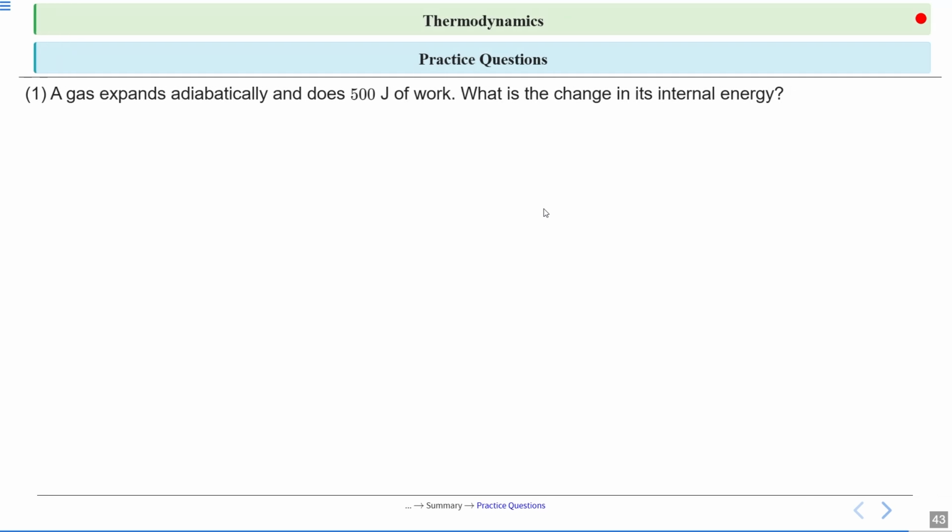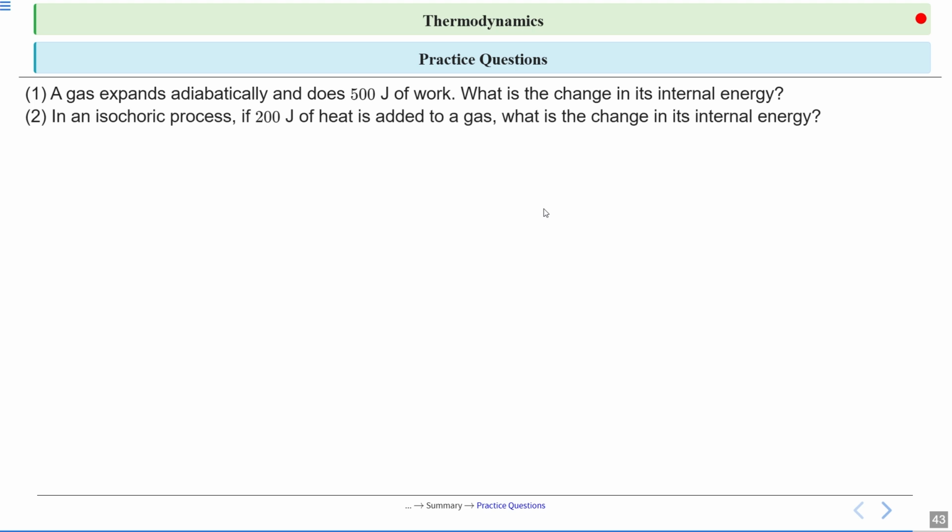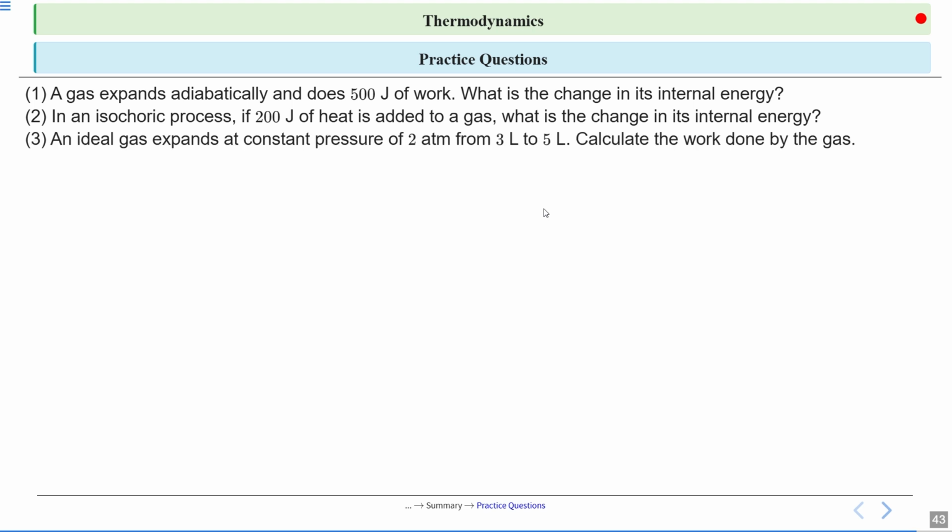Now we have some practice questions. This is homework for you. First, a gas expands adiabatically and does 500 joule of work. What is the change in its internal energy? Second, in an isochoric process, if 200 joule of heat is added to a gas, what is the change in its internal energy? Third, an ideal gas expands at constant pressure of 2 atm from 3 L to 5 L. Volume changes.